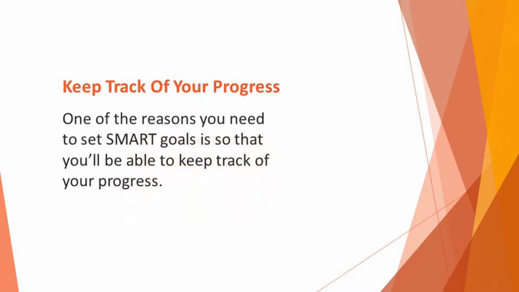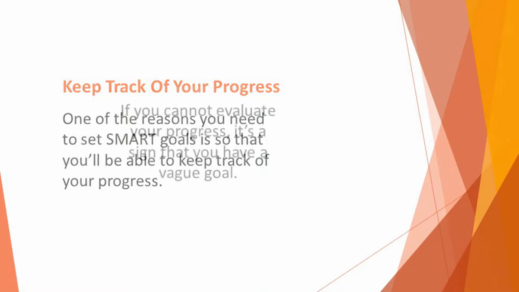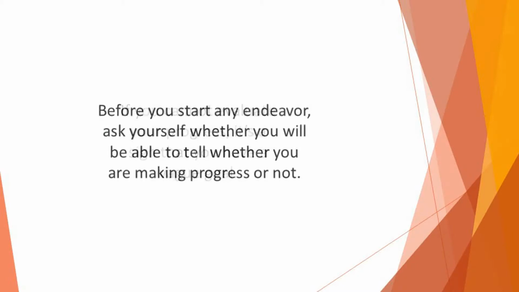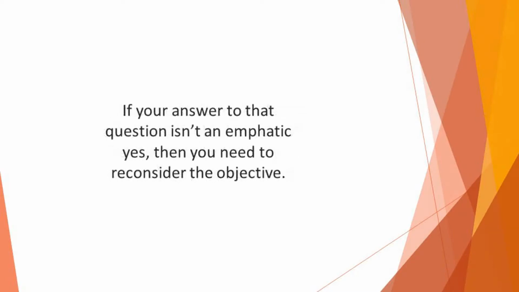Keep track of your progress. One of the reasons you need to set SMART goals is so that you'll be able to keep track of your progress. You should be able to tell whether you are improving or not. If you cannot evaluate your progress, it's a sign that you have a vague goal. Where were you? Where are you now? You should be able to answer these questions without sounding confused. Before you start any endeavor, ask yourself whether you will be able to tell whether you are making progress or not. If your answer to that question isn't an emphatic yes, then you need to reconsider the objective.